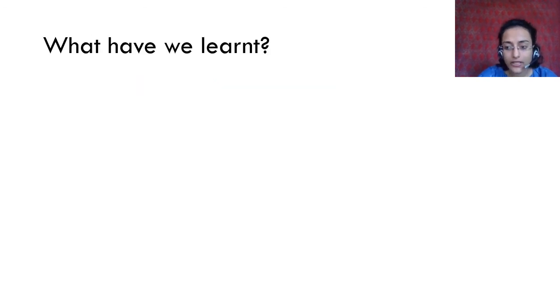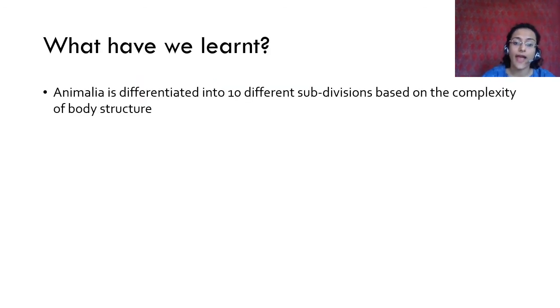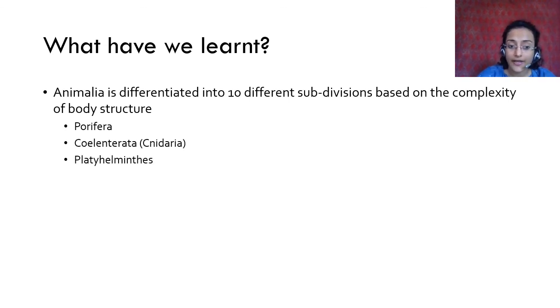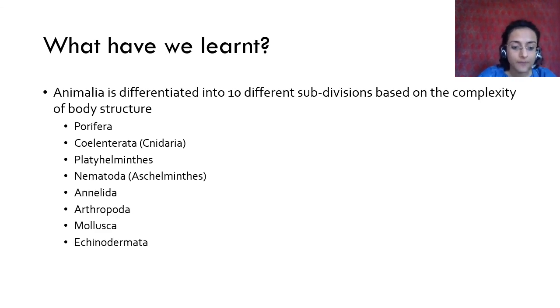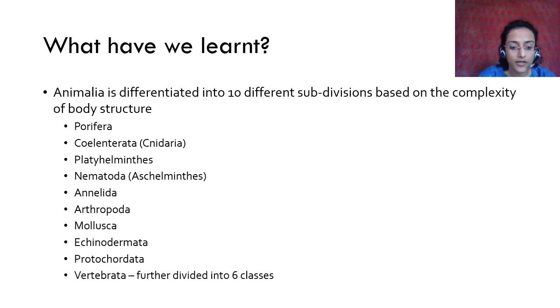So what have we learned in this part? We have learned that Animalia is differentiated into 10 different subdivisions or phyla, which is based on the complexity of body structure. Porifera, Coelenterata or Cnidaria, Platyhelminthes, Nematode or Aschelminthes, Annelida, Arthropoda, Mollusca, Echinodermata, Protochordata and Vertebrata.